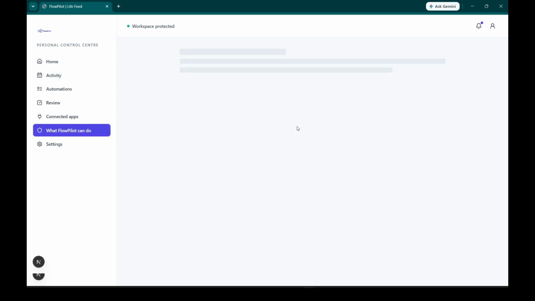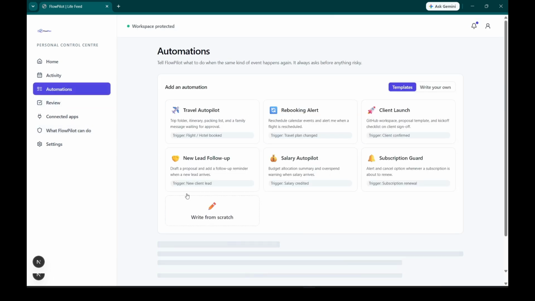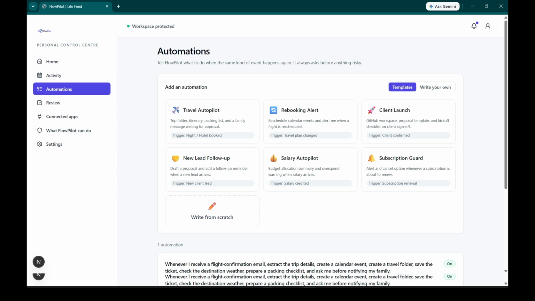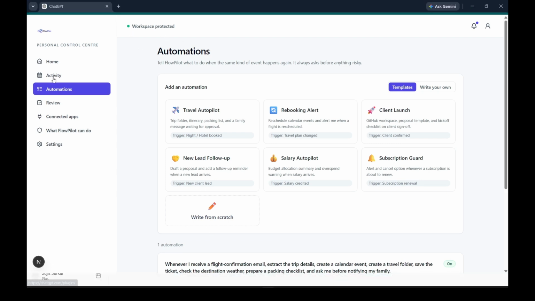First, I simulate. Nothing is executed. FlowPilot classifies the sample, confirms the standing order matches, previews every proposed action, and assigns risk before touching a single connected app. Safety is part of planning, not an afterthought.